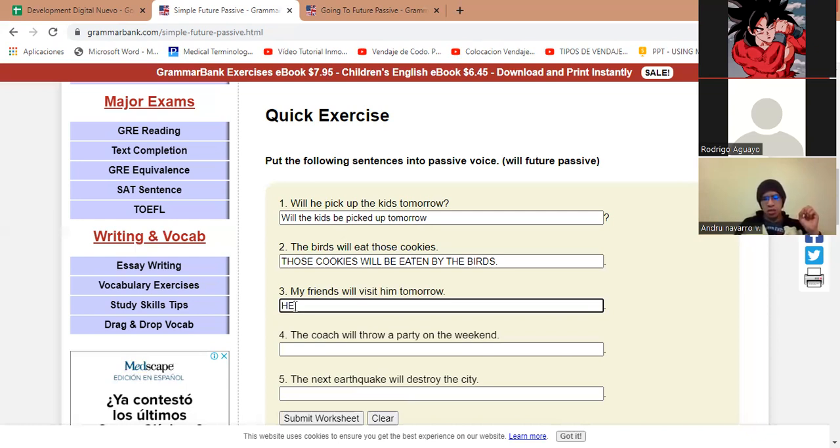He will be visited, by my friends tomorrow. Very good. He will be visited tomorrow by my friends, or he will be visited by my friends tomorrow. Okay, good.